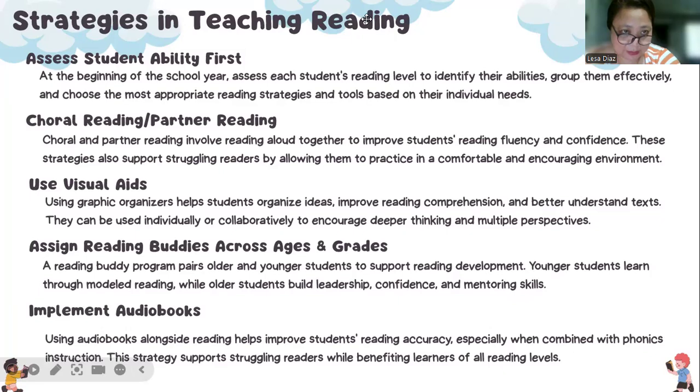Assess student ability first. At the beginning of the school year, assess each student's reading level to identify their abilities, group them effectively, and choose the most appropriate reading strategies and tools based on their individual needs. It's very important for us to know our students well because that would be the start of our adjustment.